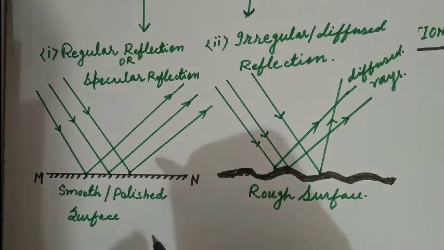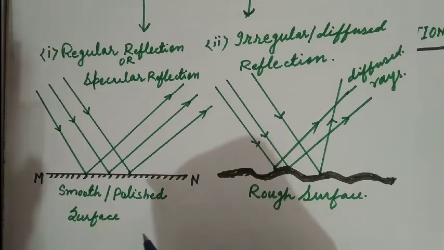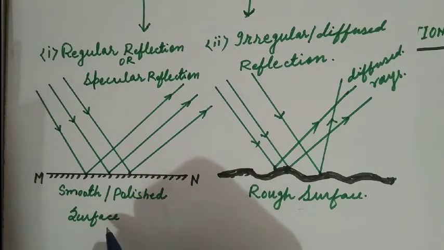Such a phenomenon is regular reflection of light. It occurs on a smooth polished surface.